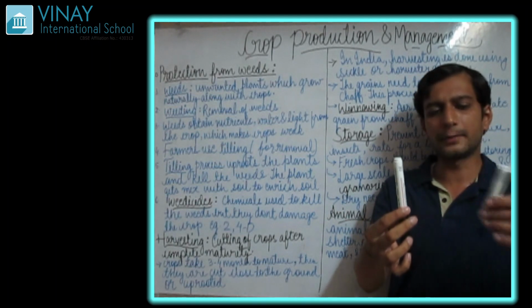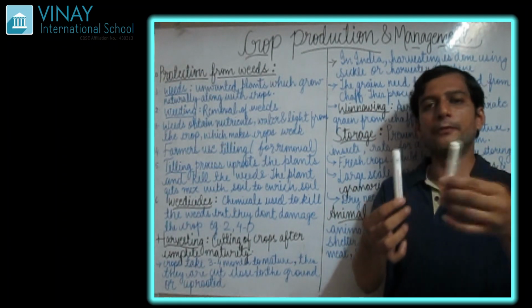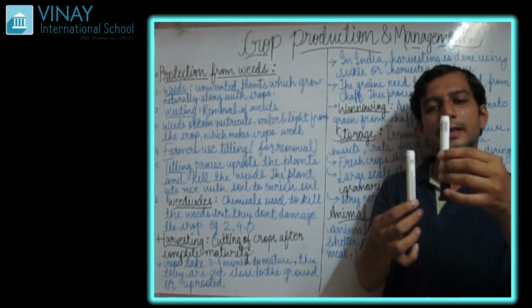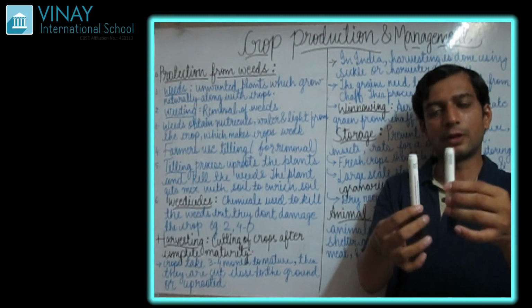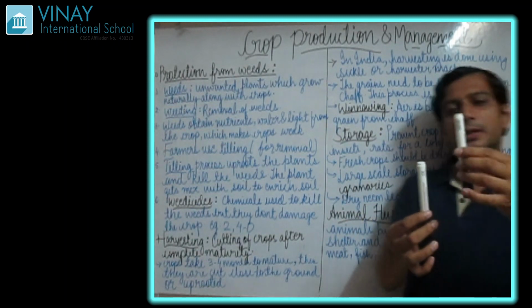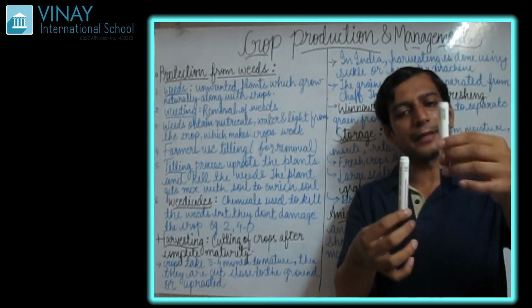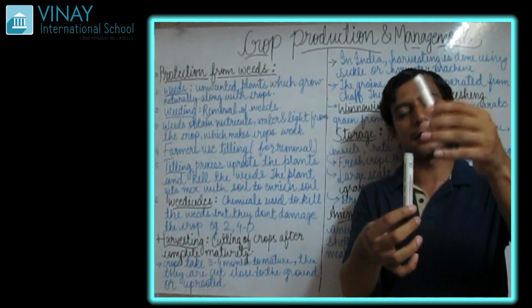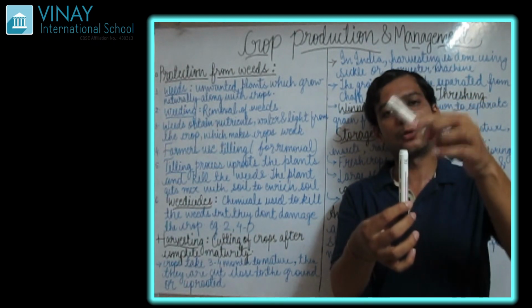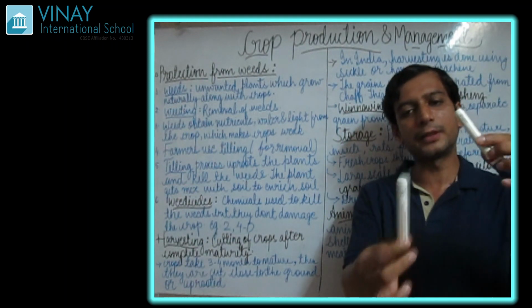Now what happens? These are the weeds. What are weeds doing? They are taking the nutrient, light and water from the soil. Of course, they will grow. When these plants grow, they will give shelter, or they will give shadow, to your crop. What happens because of this?